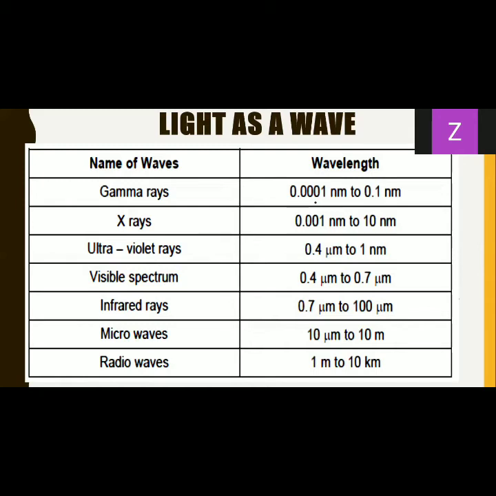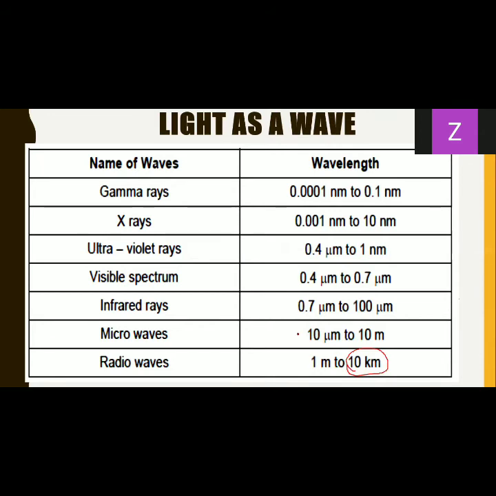So you can see 0.0001 nanometer, which goes into picometer and femtometer. And as high as 10 kilometers as well, radio waves, we do have waves with wavelength more than 10 kilometers as well. So we have wavelengths in all the ranges, starting from picometer, femtometer to kilometers as well.